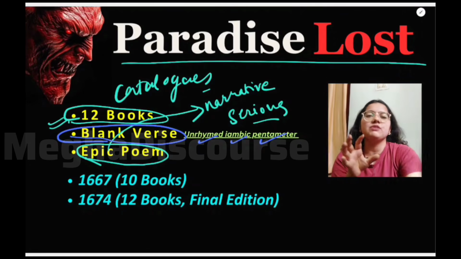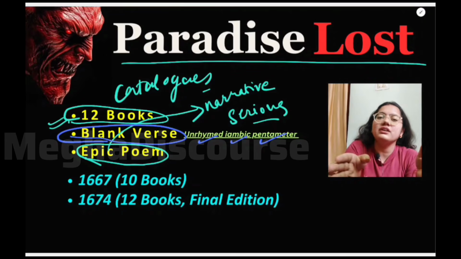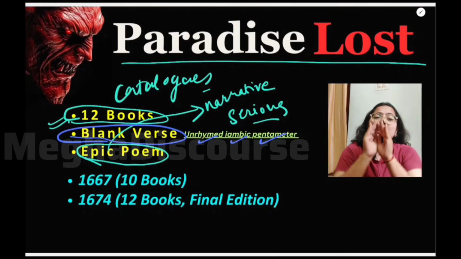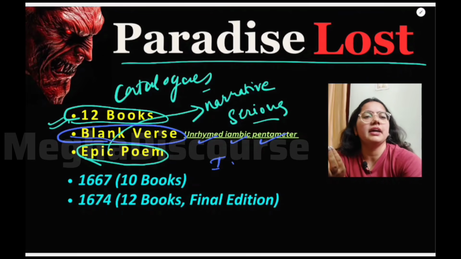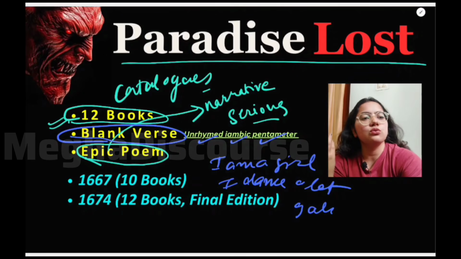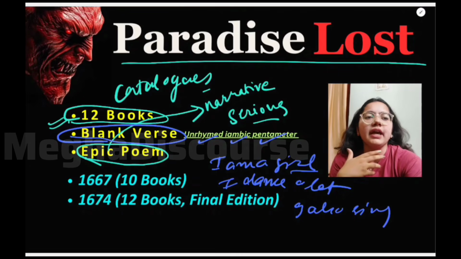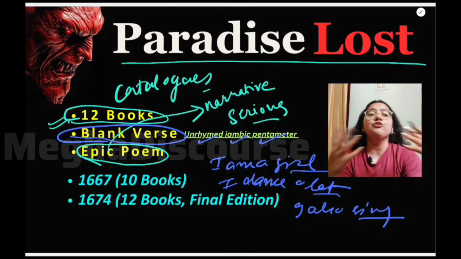Basically, there is a difference between free verse and blank verse. In free verse, we do not have any rhyme. Like I can write, I am a girl, I dance a lot, I also sing. We do not have any kind of rhyme here. So this is known as free verse.